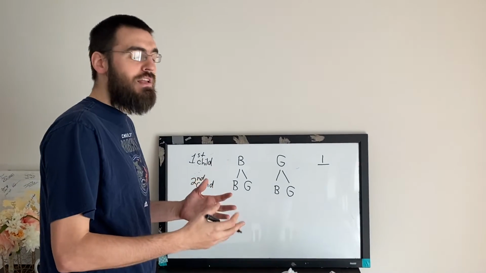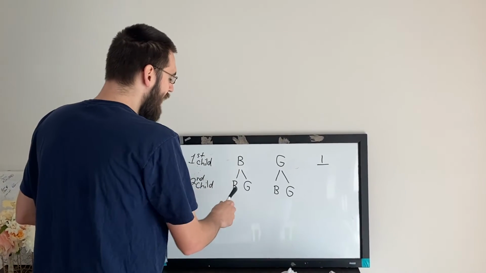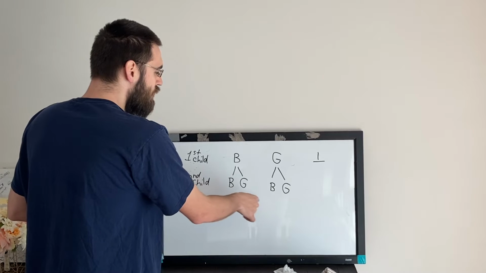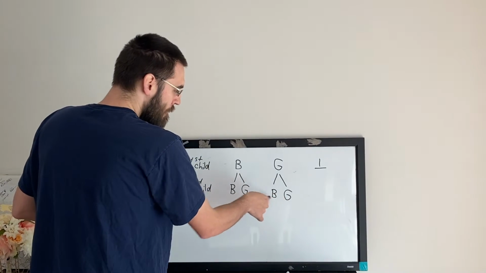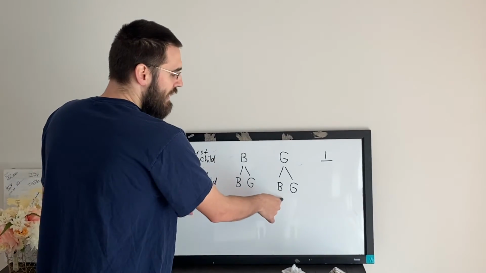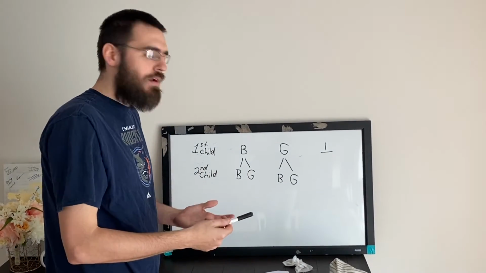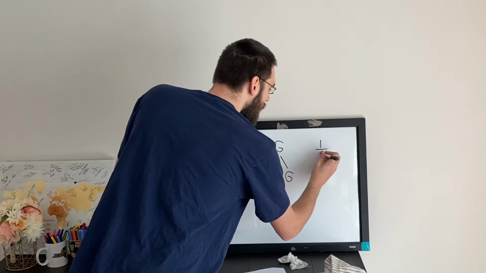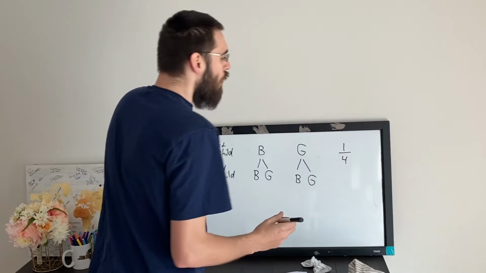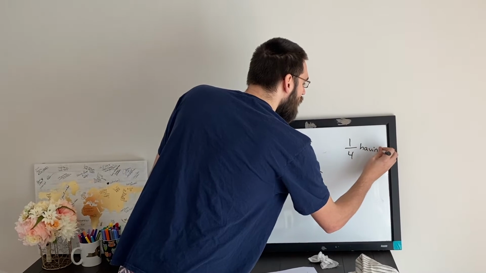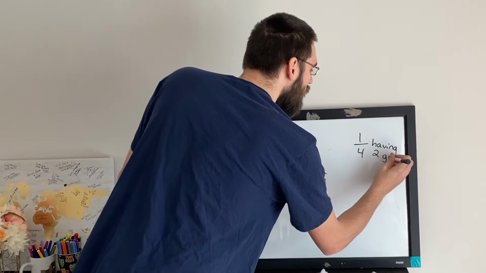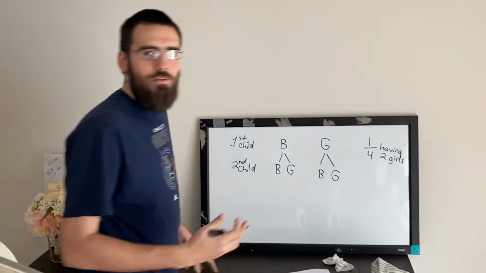And to make it a little bit simpler, instead of having to write out every single time, BB, BG, GB, GG, I can just count the end of my tree diagram here and see that we had a total of 4 possible outcomes. So we have 1 out of 4 chance of having 2 girls. Okay, very simple.